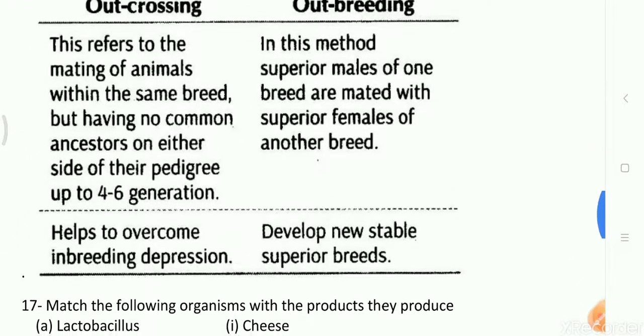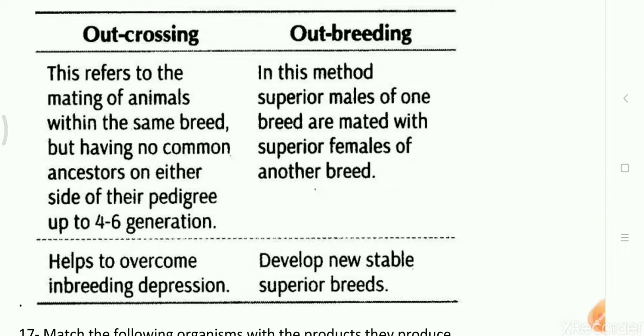So outcrossing is specifically mating of animals having no common ancestry up to 4 to 6 generations, because it is helpful to overcome inbreeding depression. When more and more inbreeding takes place within the same ancestry, then a problem arises, that is called inbreeding depression. So to avoid that, outcrossing is preferred. Then in outbreeding, superior males of one breed and superior females of another breed will be crossed. So this is mainly for the breeding of superior organisms. So this is about question 16.